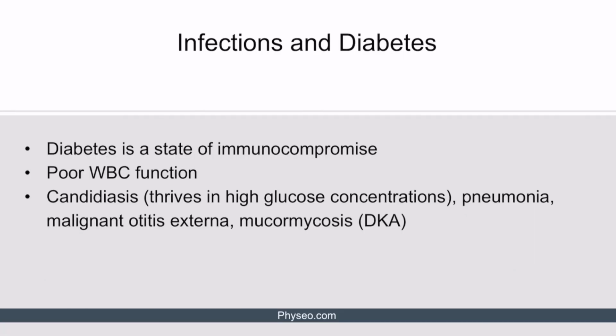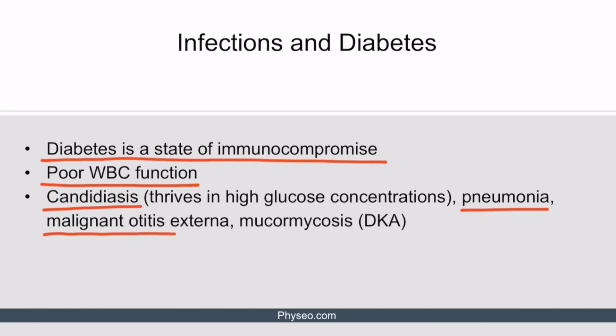You need to remember that diabetic patients are in an immunocompromised state. This is because diabetes causes poor white blood cell function. In addition, Candida species thrive in high glucose concentrations, and therefore diabetic women will frequently develop vaginal candidiasis. So the infections we see more commonly in diabetic patients are oral and vaginal candidiasis, pneumonia, malignant otitis externa, and rhinocerebral mucormycosis. Rhinocerebral mucormycosis is particularly associated with diabetic ketoacidosis.